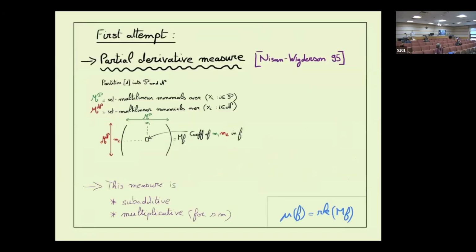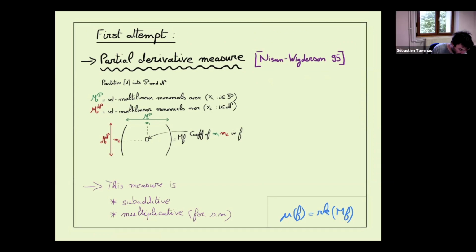Maybe it's not clear why it's called partial derivative. If you look at this matrix's rows, they represent the polynomials which are derived from your initial polynomial by taking partial derivatives with respect to the monomial written there.